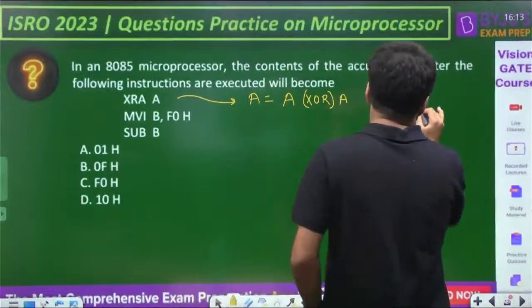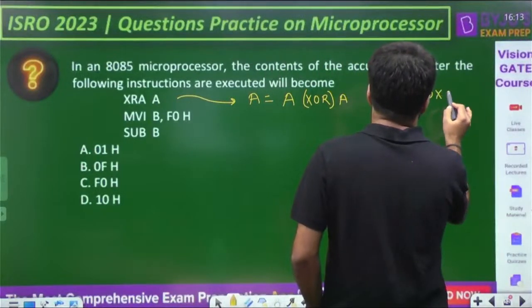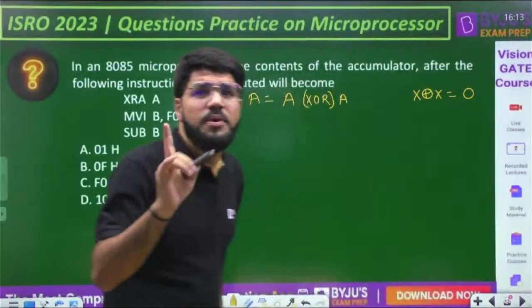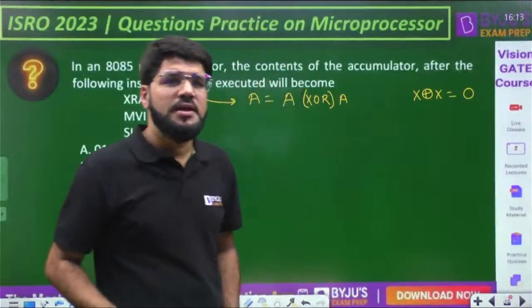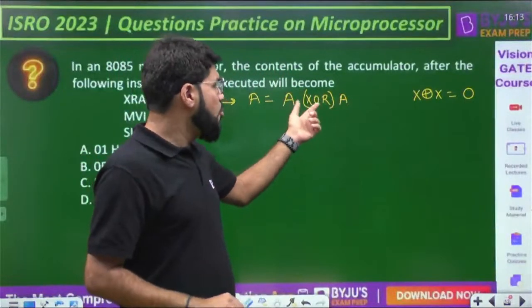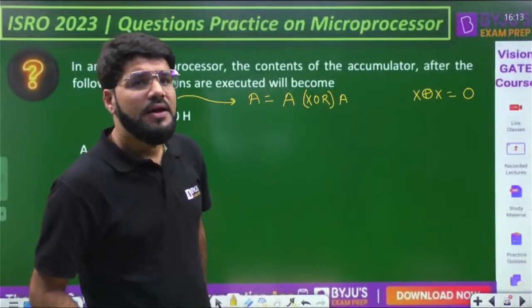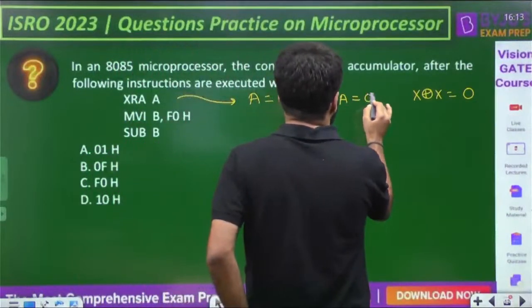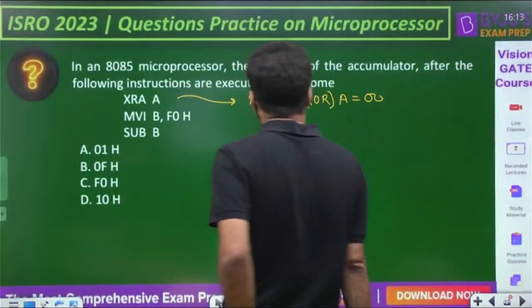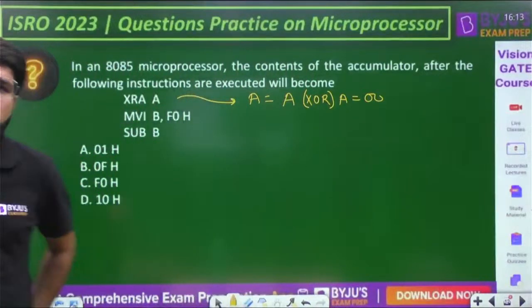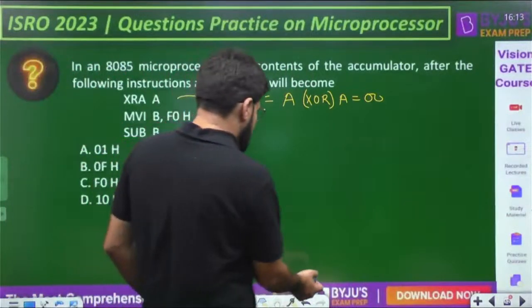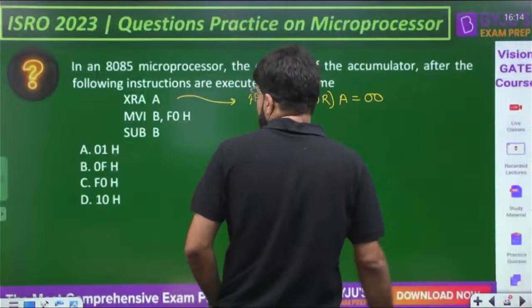Acha. Now, dear, any bit you take, X XOR X, that is always 0, na? Because XOR produces high output for different bits. Even if you go bit by bit, all the bits are same, na? Because both the contents are accumulator, and that is why the entire answer will be 00. The accumulator will contain 00. It is just a way to clear the contents of accumulator.